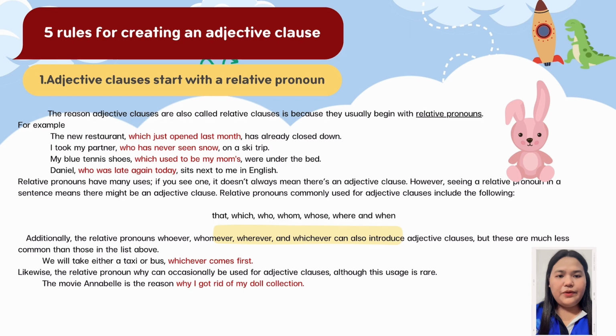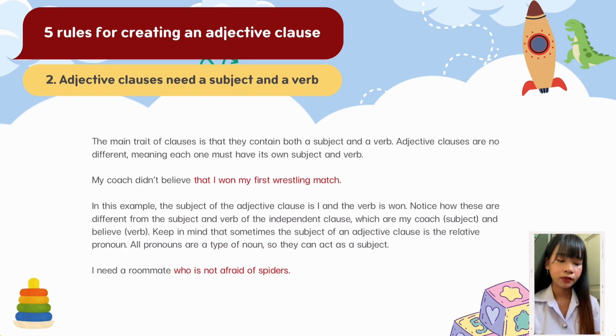Additionally, the relative pronouns whoever, whomever, wherever, and whichever can also introduce adjective clauses, but these are much less common than those in the list above. We will take either a taxi or bus, whichever comes first. Likewise, the relative pronoun why can occasionally be used for adjective clauses, although the use is rare. The movie Annabelle is the reason why I got rid of my doll collection.